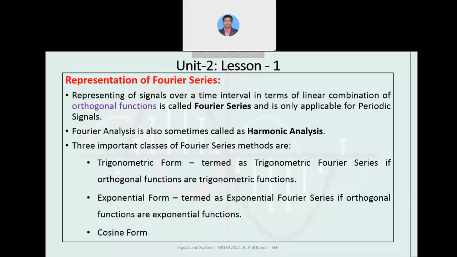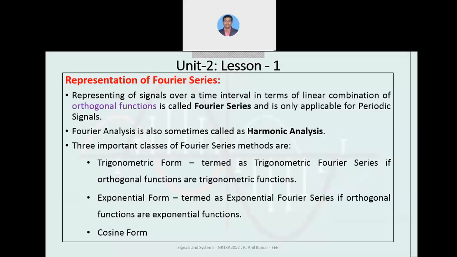Next, what are the methods involved in representing the Fourier series? There are three methods. The first one is the trigonometric form, called the trigonometric Fourier series, when we consider the orthogonal functions as trigonometric functions. The next is the exponential form, called the exponential Fourier series, obtained when the orthogonal functions are expressed as exponential functions.